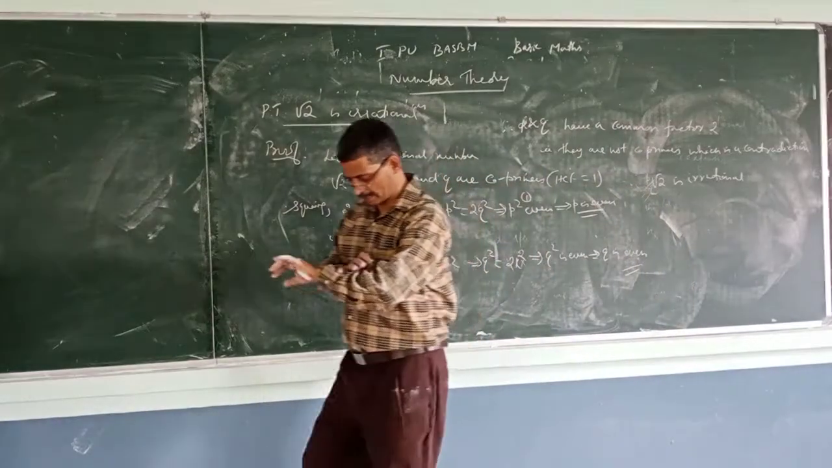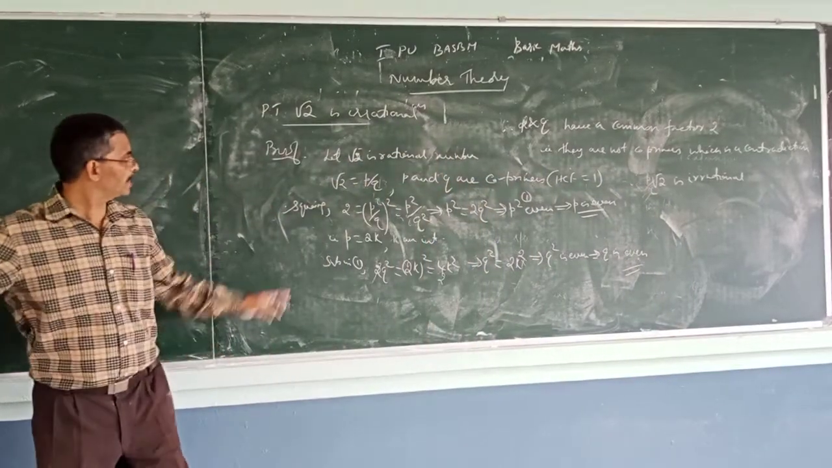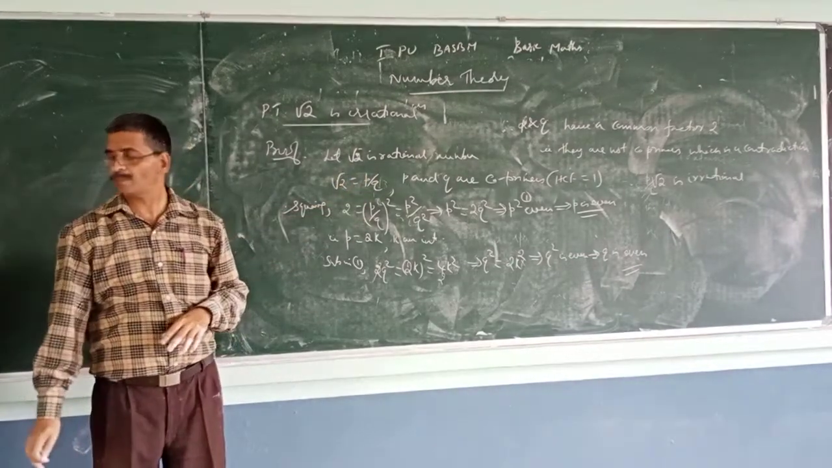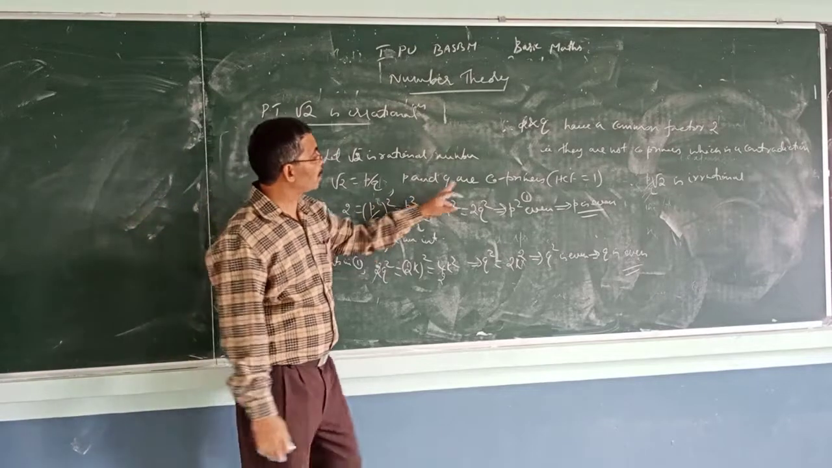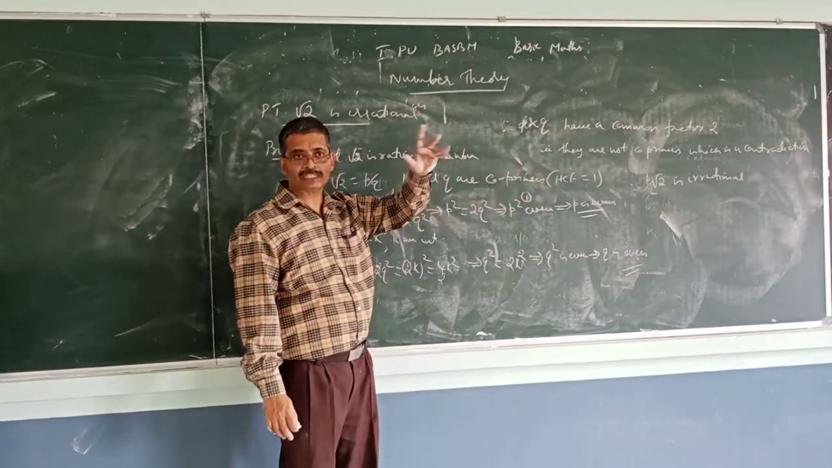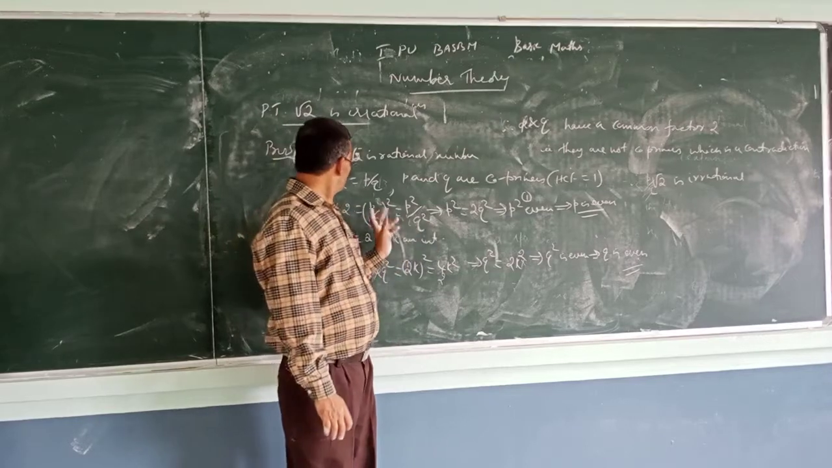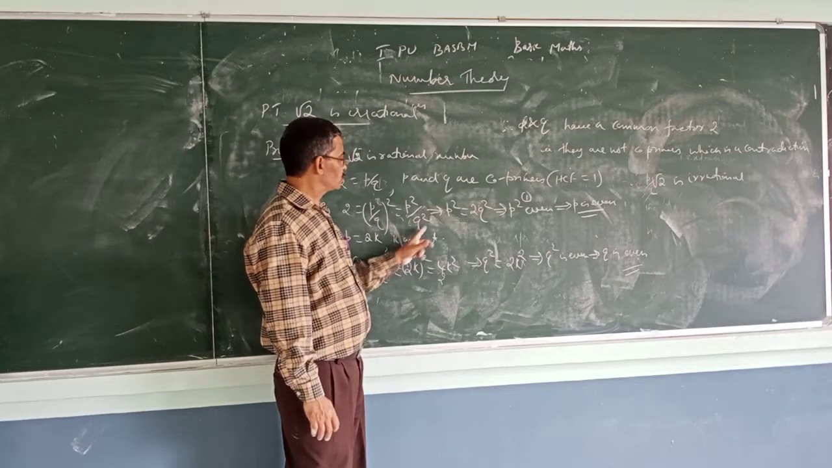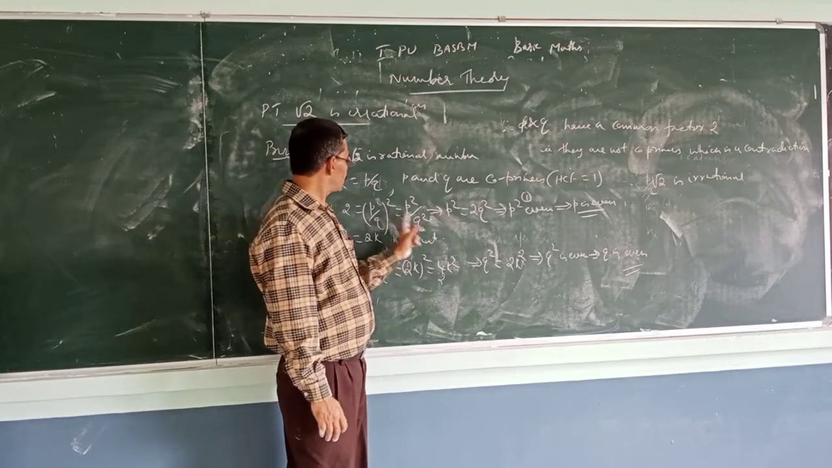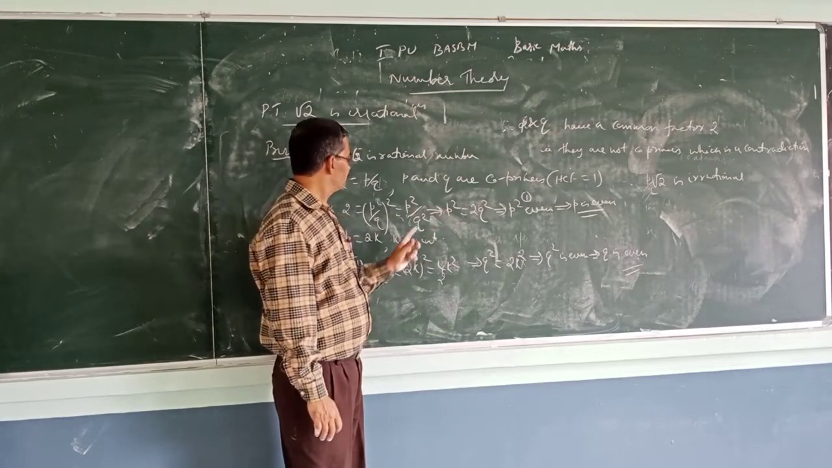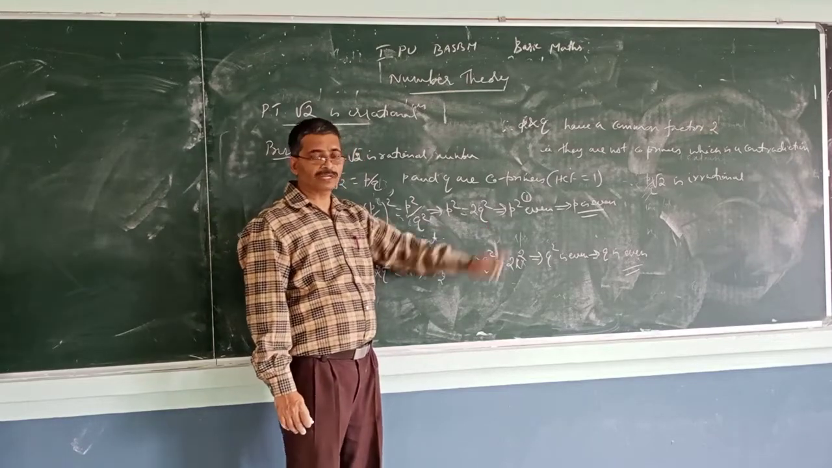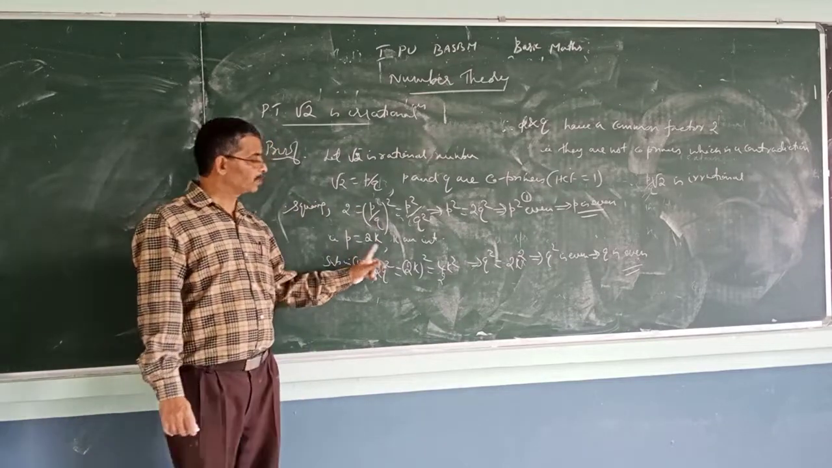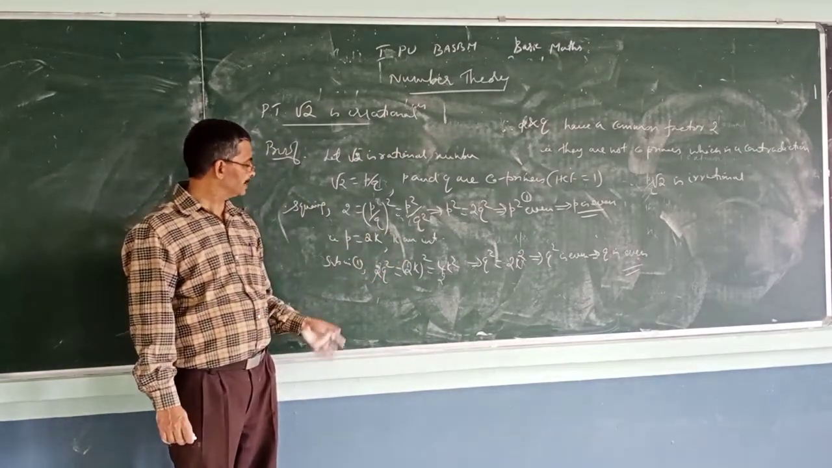So the proof is like this. Assume that it is a rational number. So root 2 can be expressed in the form P by Q, where P and Q are co-primes, so HCF is 1. If you square it, you get 2 equal to P square by Q square. Simplification: P square equal to 2Q square, so P square is even, implies P is even. P even means I can take P equal to 2K, where K is an integer.